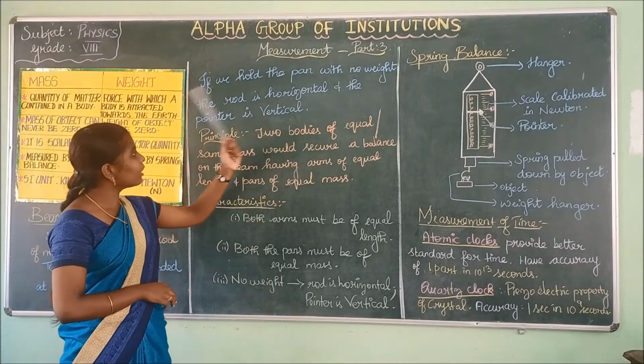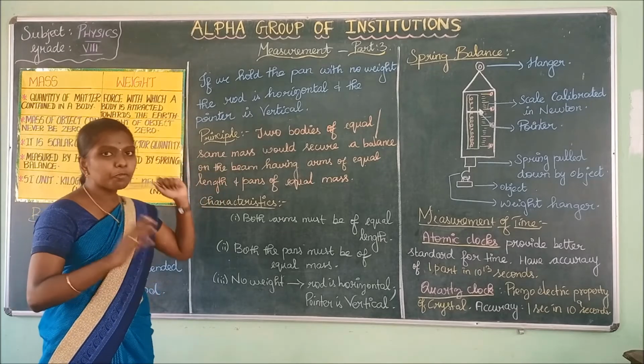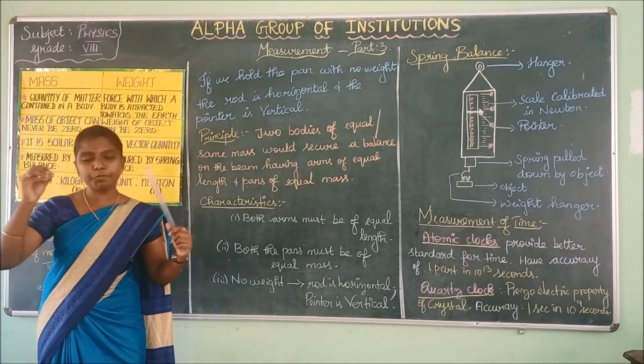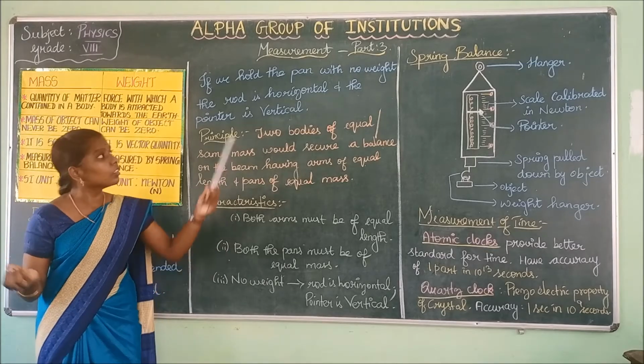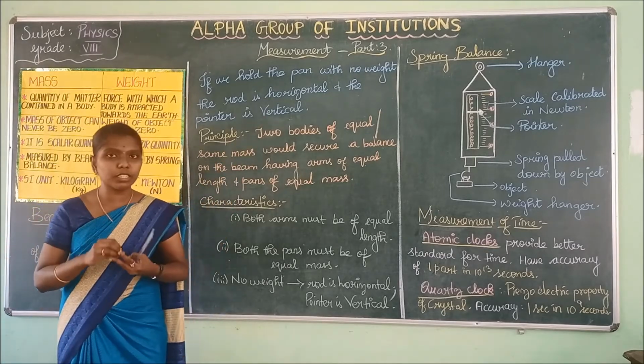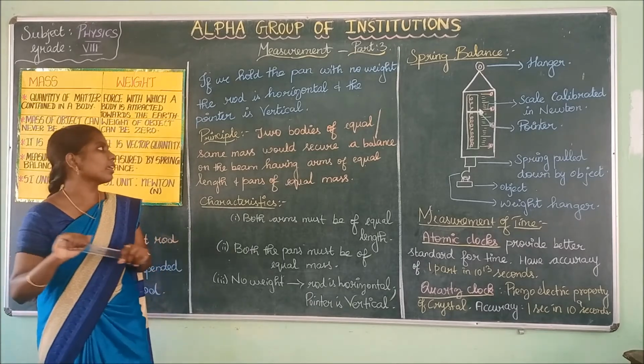If we hold the pans with no weight, the rod is horizontal and the pointer is vertical. If we haven't added any weight on the pans, the rod will be on the horizontal side, and the pointer will be pointing towards the vertical side.